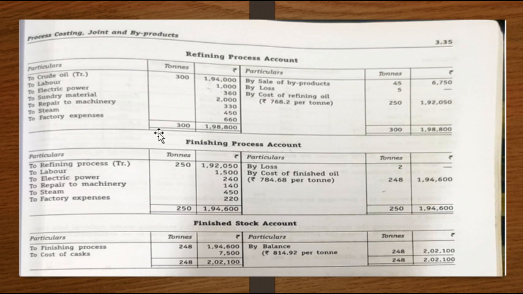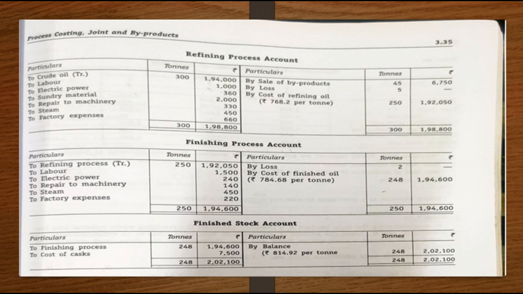Now if you look at the input, we have 250 tons, and in the output we have only 248 tons. So what is the difference? We have a difference of 2 tons, 250 minus 248. So we have a loss of 2 tons. As the difference is in the output, it is a loss of 2 tons, and for the loss there is no realizable value. So the balancing figure will be your cost of finished oil.